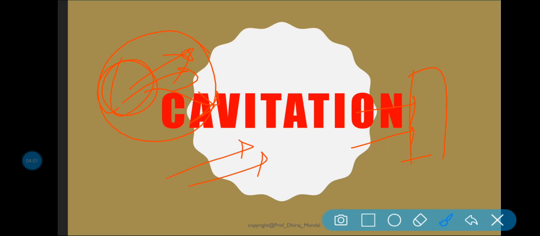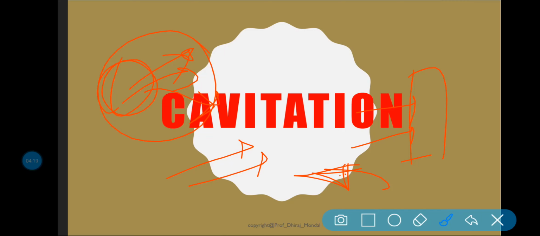Pitting action means that when the vapor bubble suddenly bursts, we get some kind of thrust or fluctuation of pressure. That is the pitting action you will experience on the surface.